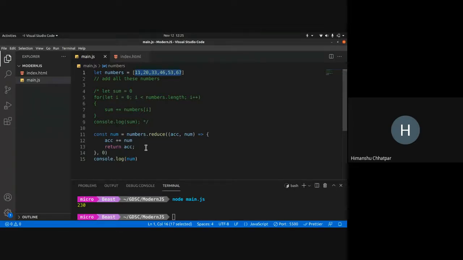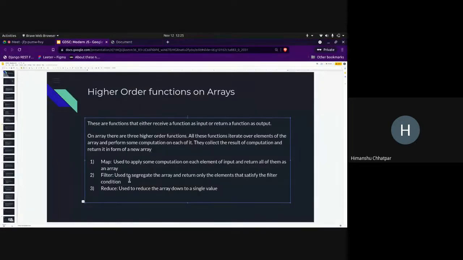Then the third part is reduce. The callback takes two inputs: the accumulator, that is the current sum, or the current computation up till this number, and the number, that is the number we are processing now. The initial value is provided with the help of this. So this is how we compute with the help of reduce. So any questions on map, filter, reduce?